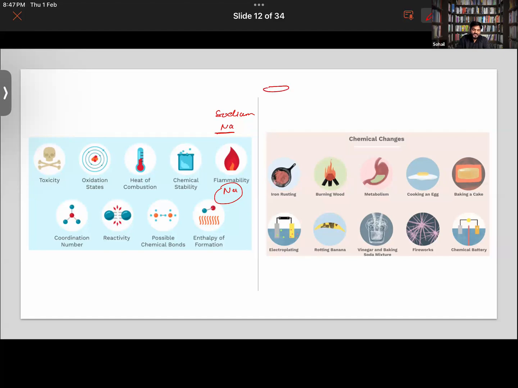So it has to be stored under kerosene to avoid its contact with water. So this is the chemical property of sodium, that it is flammable in nature, right? Getting it now?